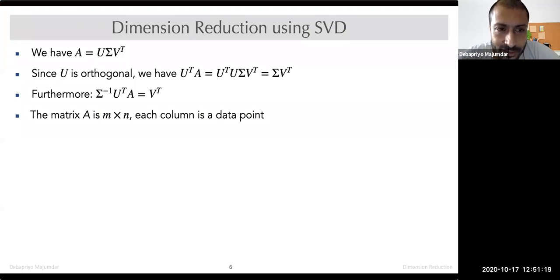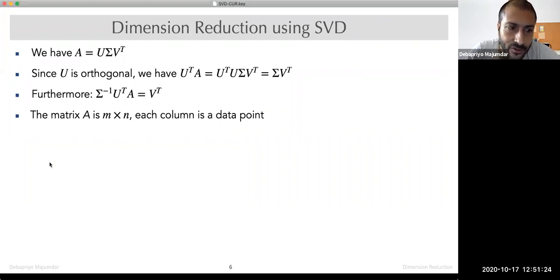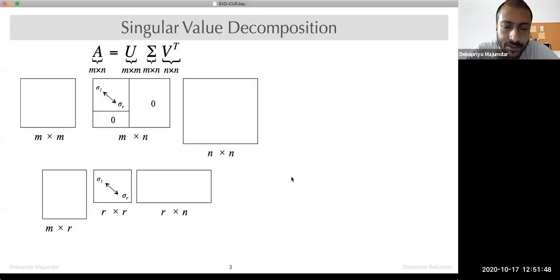Now, this means the following. Just remember this particular thing: U transpose A equals sigma V transpose. Let's go back to our previous formula here. What we started with, this is our U. This is still full rank, whatever our rank is, we have not curtailed it to some K. So this is our U, this is our sigma, this is our V transpose.